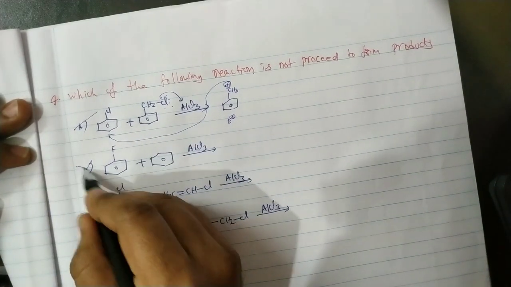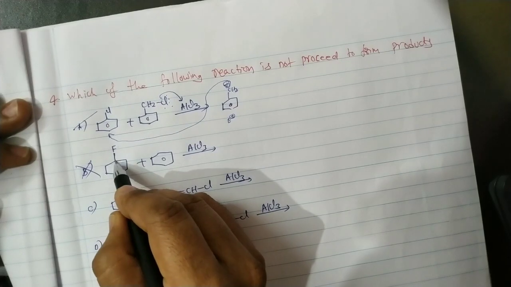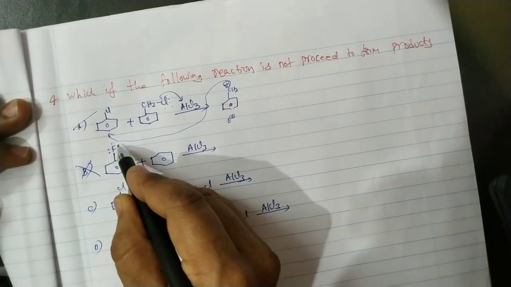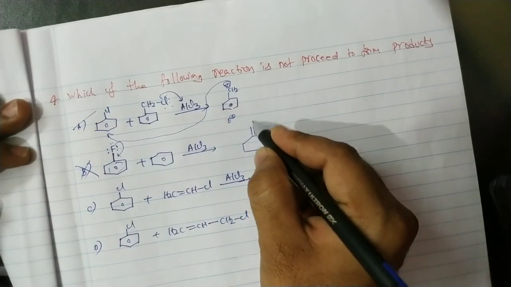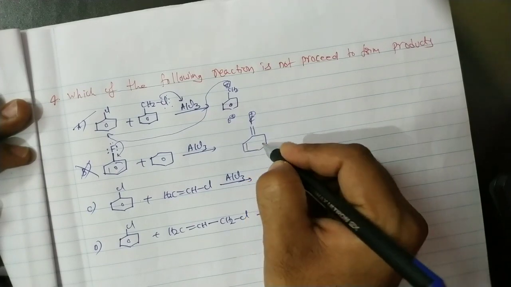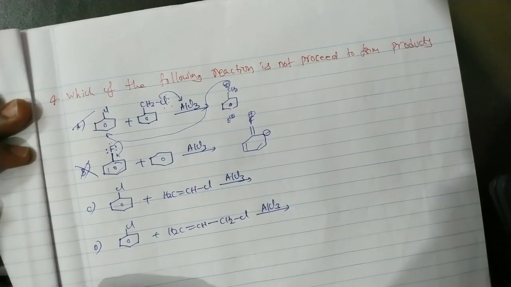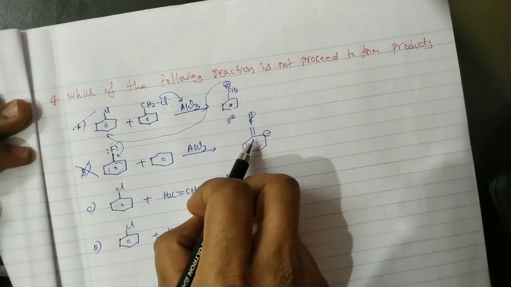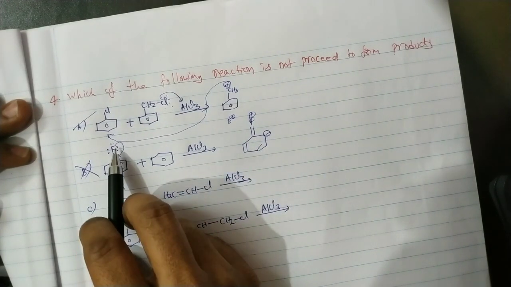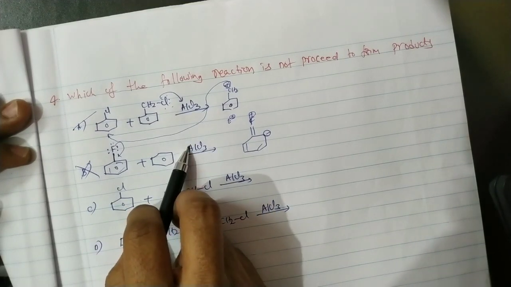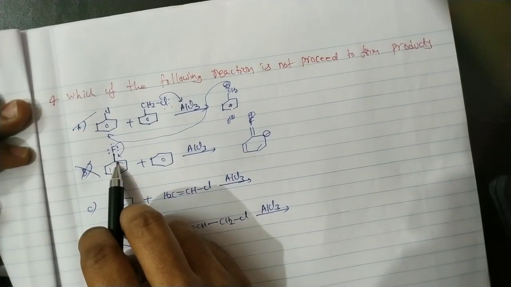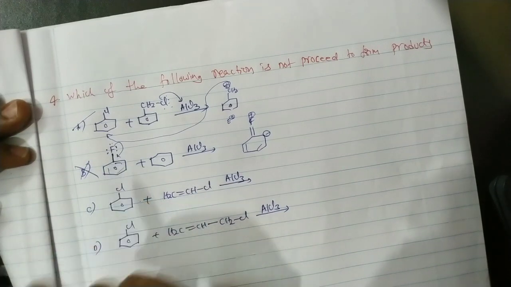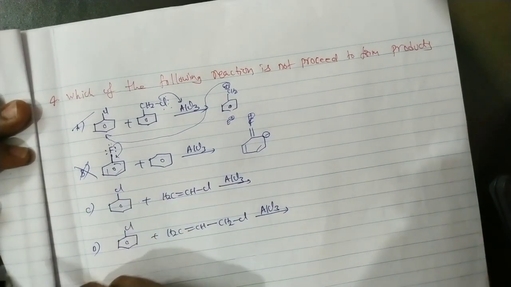Now this reaction is not feasible, because in this case this bond is a very strong bond. The non-bonding electrons are involved in resonance with the benzene, so that it becomes a carbon-fluorine double bond nature, with a negative charge in the ring. So the single bond becomes a double bond, which means it is a stronger bond. The non-bonding electrons are involved in delocalization, so there is very little tendency to donate electrons to the AlCl3 Lewis acid, and breaking of this bond is also very difficult. Breaking this carbon-fluorine bond is difficult. That's why this reaction is not possible.